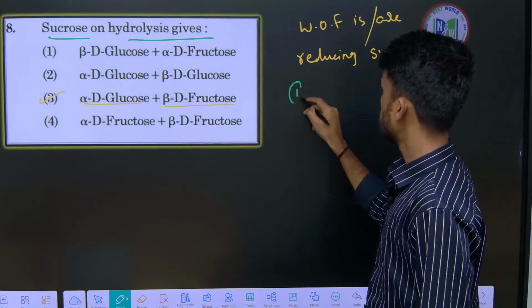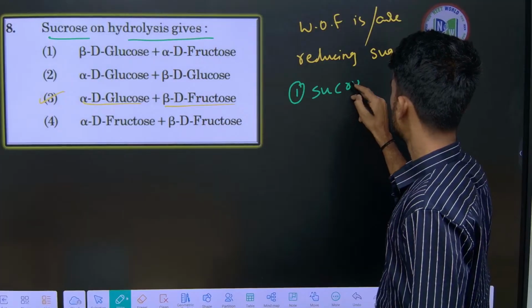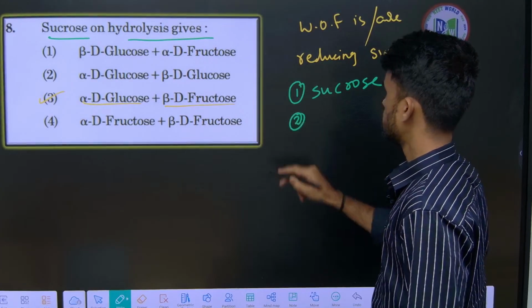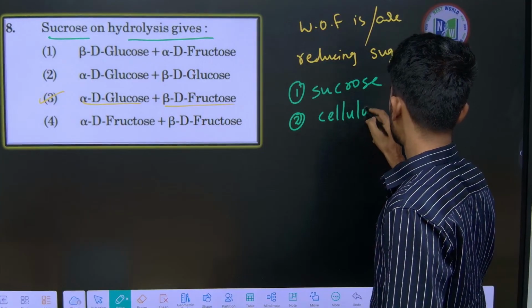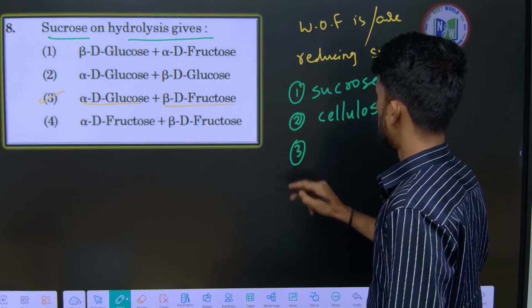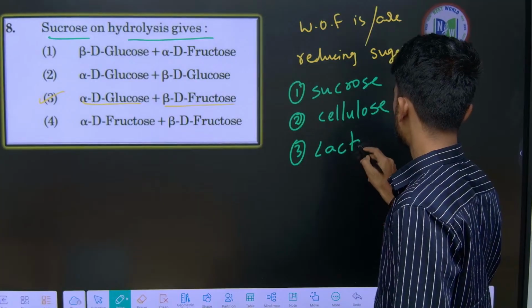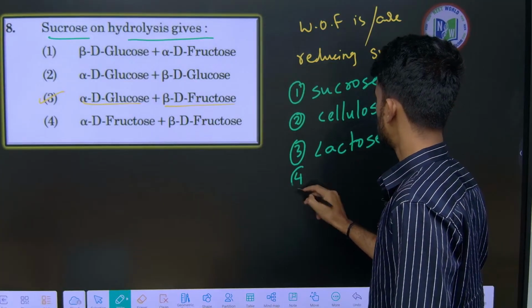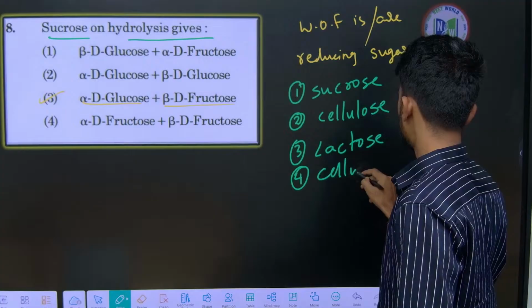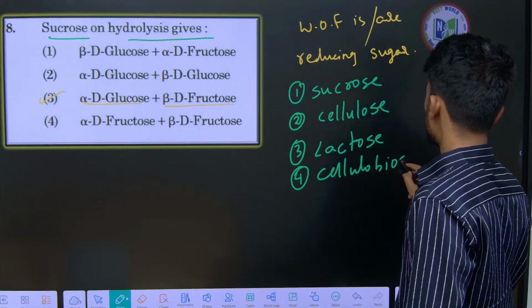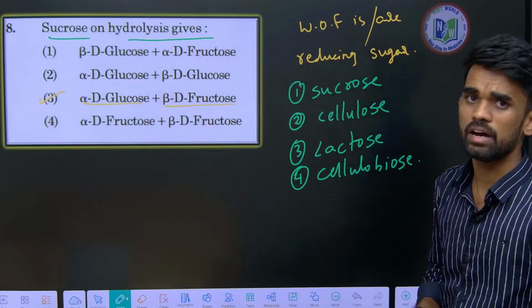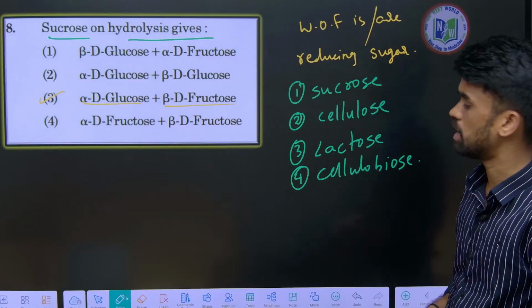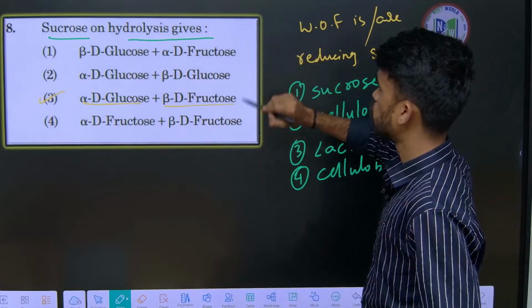They will give sucrose, the second option something like cellulose, third option lactose, fourth one cellobiose. This kind of question is given in the exam. So identify which is the reducing sugar out of these four. Take it as homework.